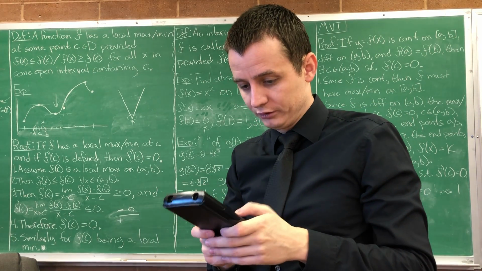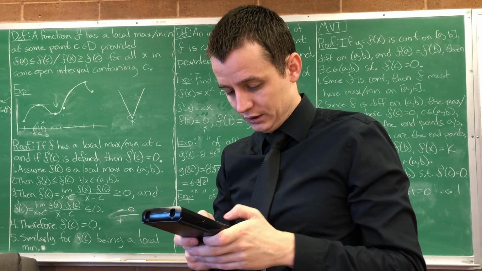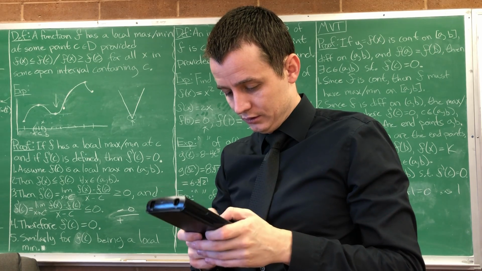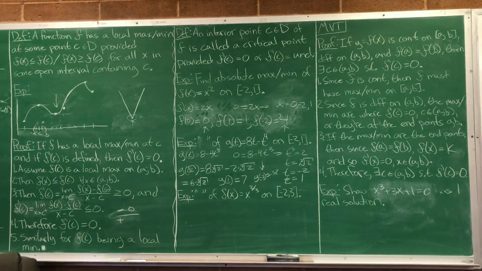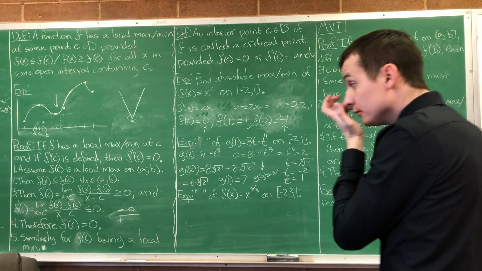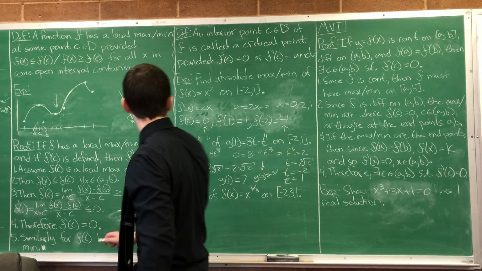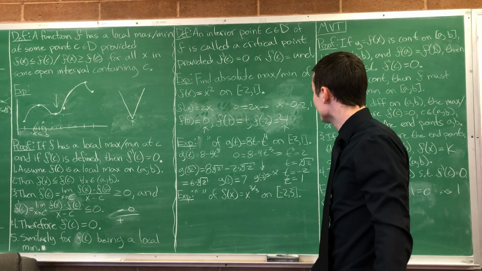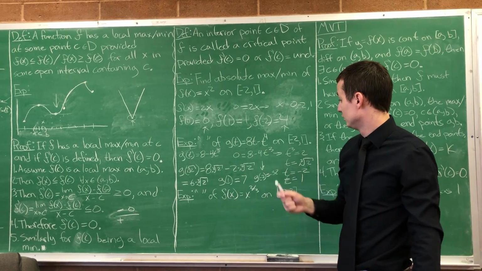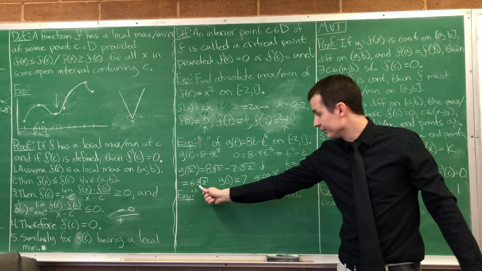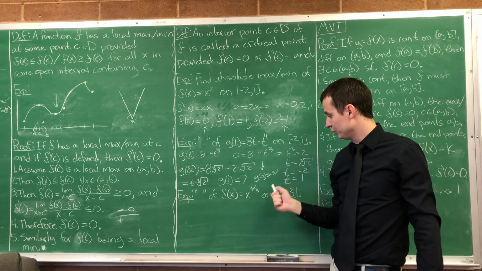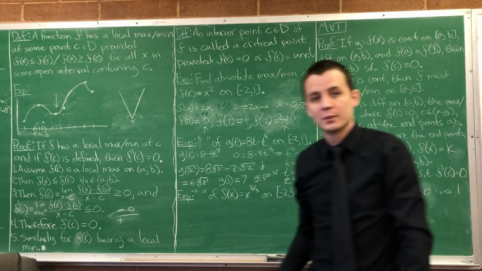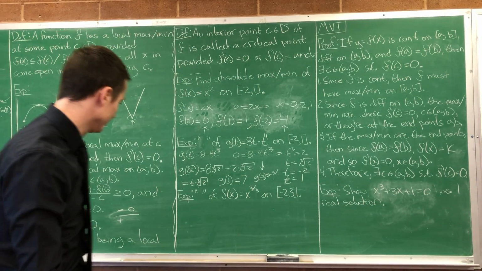Six times 2 to the 1/3. 7.56. So it is this one. So this is slightly bigger than this. So here's your max, here's your min. Okay? Let's do another one.